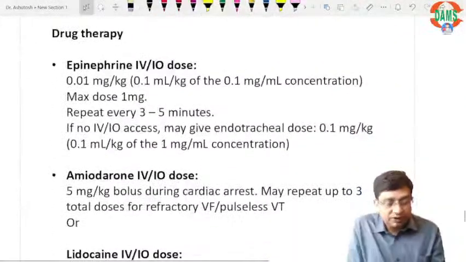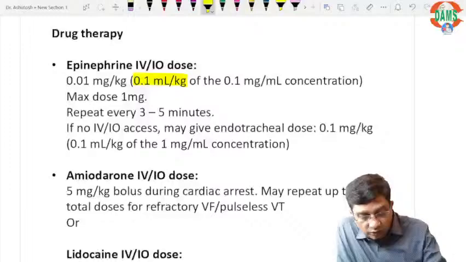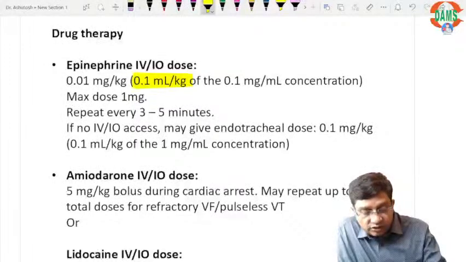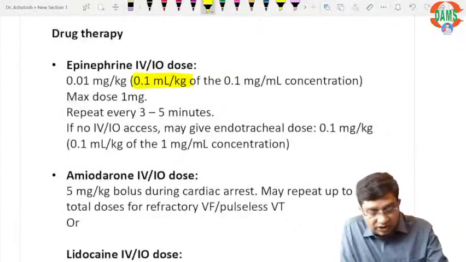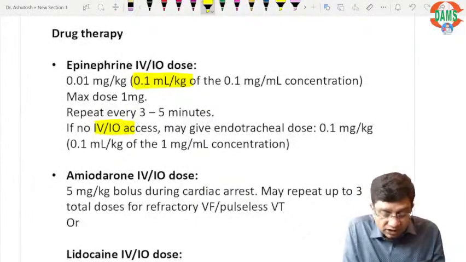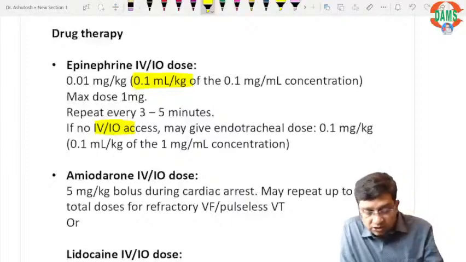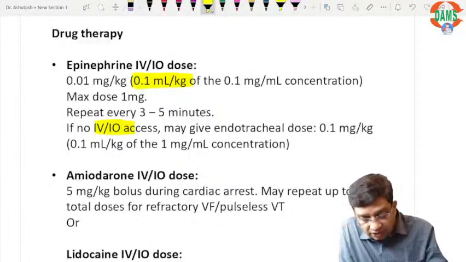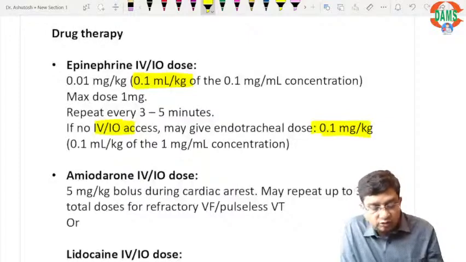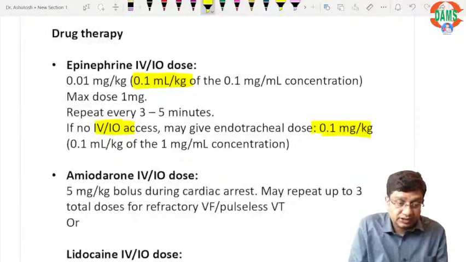Then regarding epinephrine, the dose is 0.1 ml per kg, and it is given by the intravenous and intraosseous route. If that is not possible, you give it by the endotracheal route. Exactly the language from the book. So now we go to the same question here.